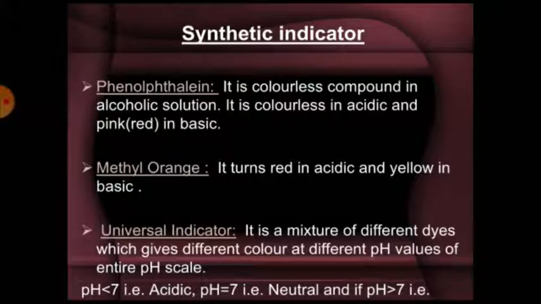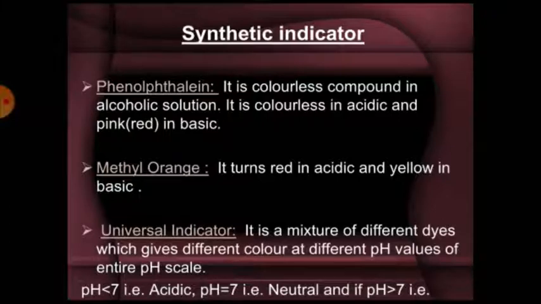And the last, universal indicator. It is a mixture of different dyes, which gives different colors at different pH values of the entire pH scale. pH scale: pH is simply a number between 0 to 14, which indicates the acidic or basic nature of a solution.